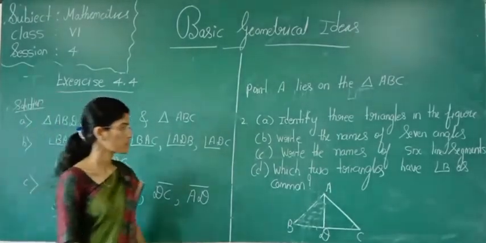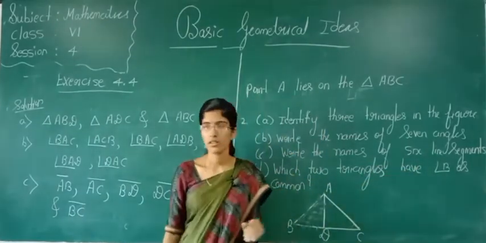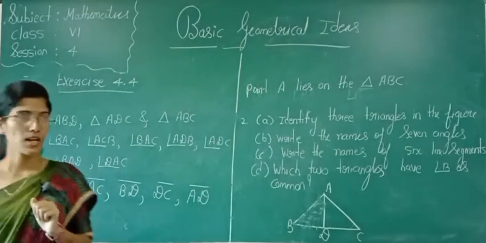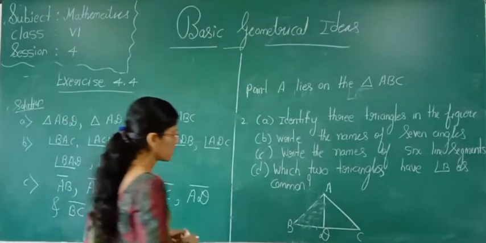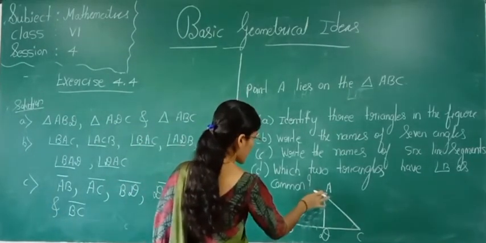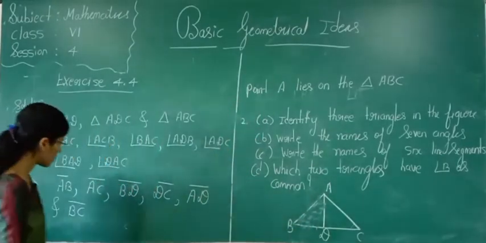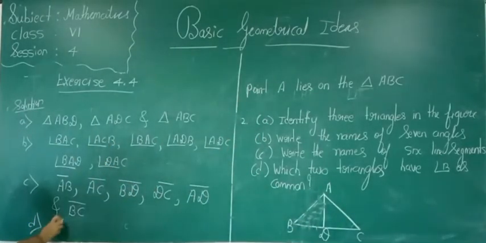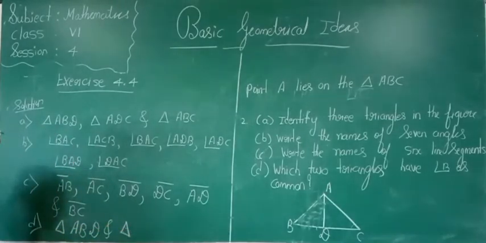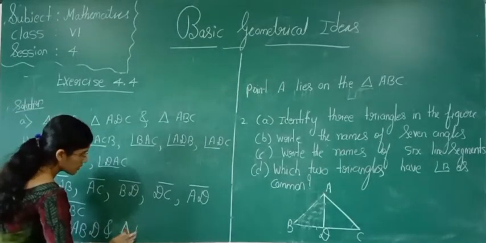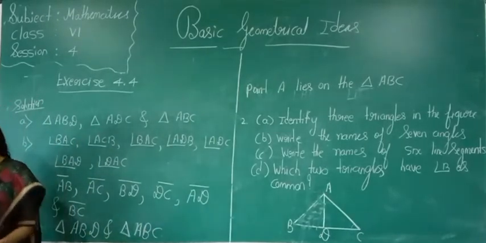Okay. Now the D question: which 2 triangles have angle B as common? See here. Triangle ABD. In this triangle ABD, we have angle B. Yes or no? See here. D1. Triangle ABD and triangle... what can you write? Triangle ABC.